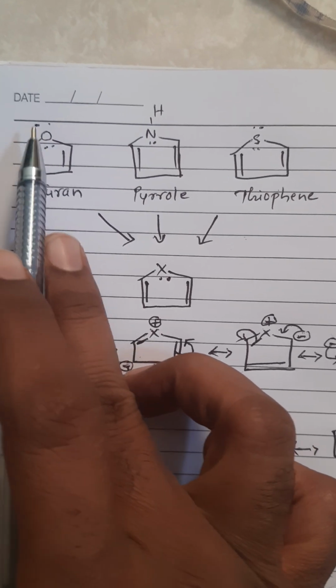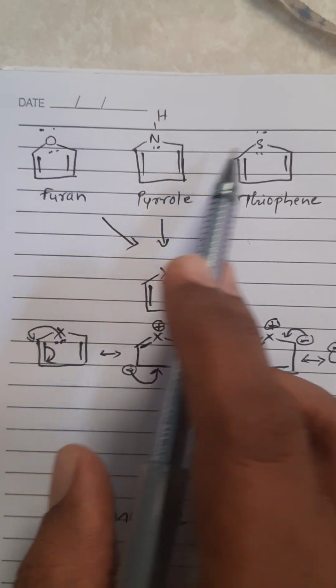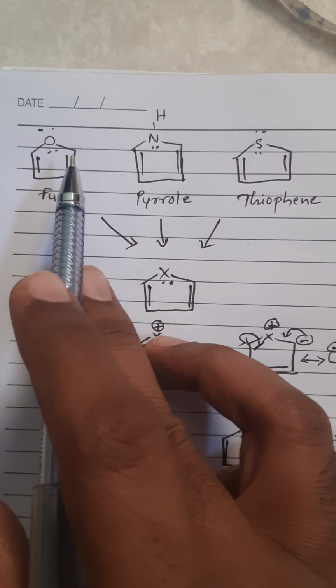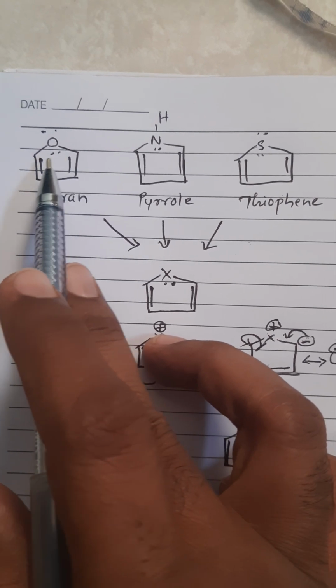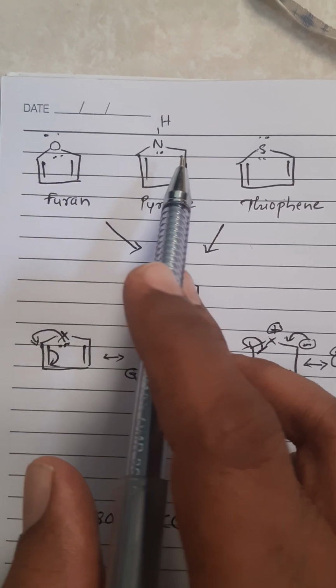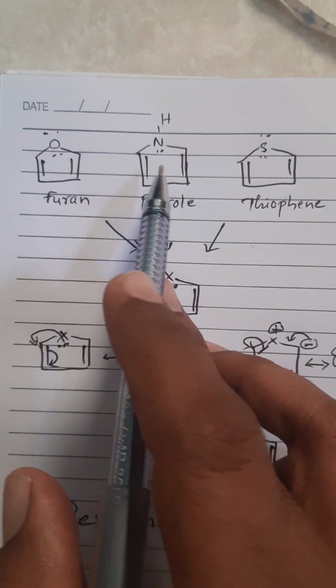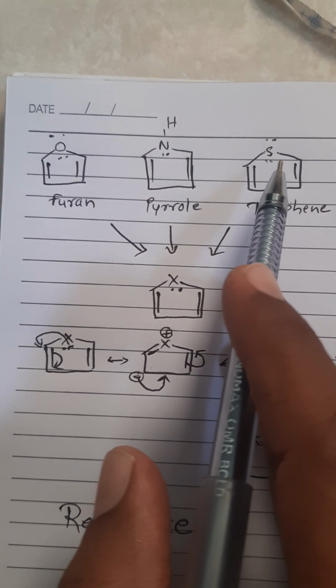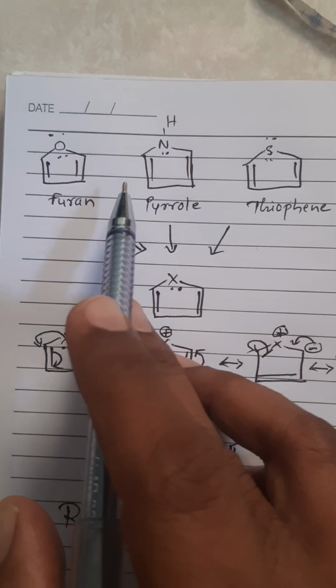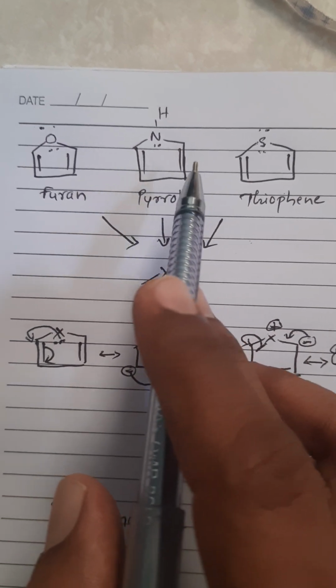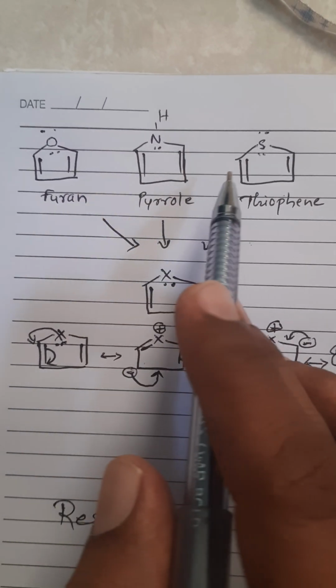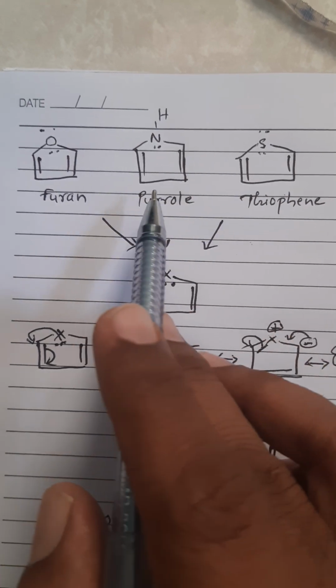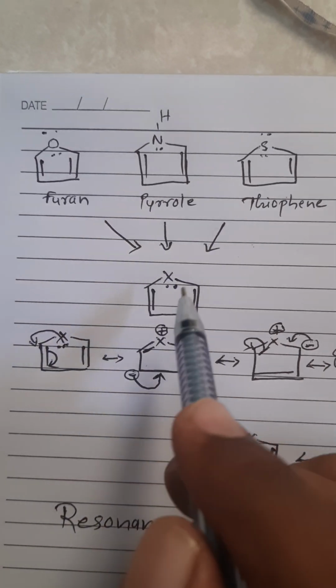Oxygen contains 2 lone pairs of electrons, nitrogen 1, and sulfur 2. Here, out of 2, 1 is taking part in the resonance. This lone pair is taking part in the resonance. So instead of drawing 3 different resonating structures, we can understand the resonance of these 3 heterocycles by one general structure.